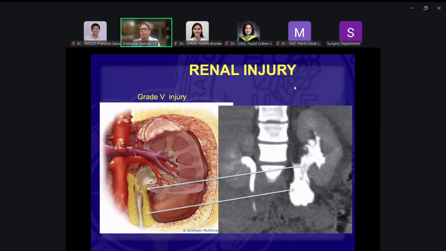So that's grade 5 renal injury, and in this case, the urinalysis may show hematuria because of the injury to the ureter.